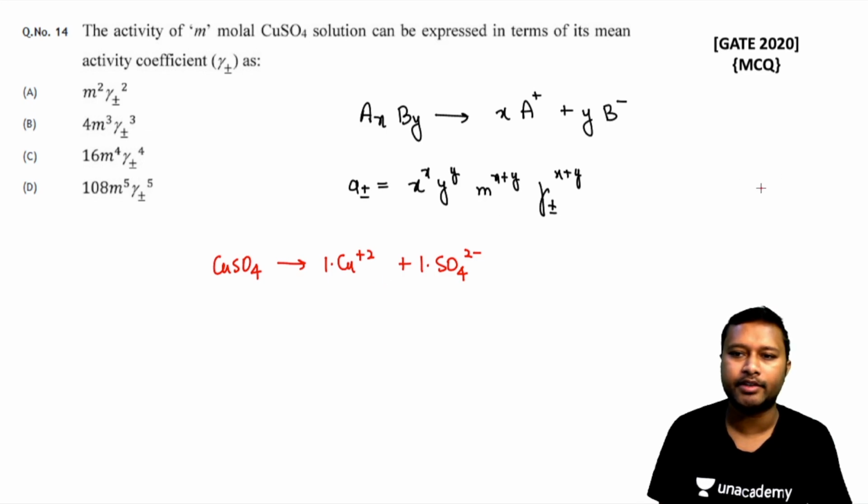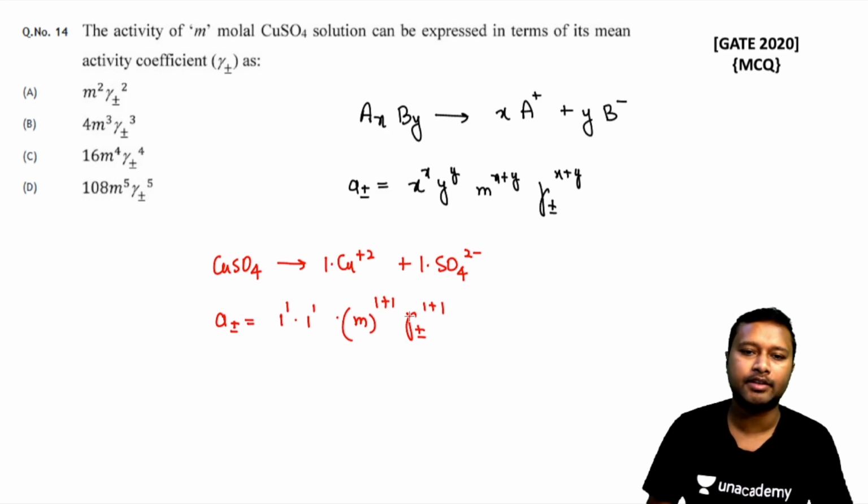So simply I can just solve it for the mean activity coefficient, that is a plus-minus will be equal to, the value of x is 1 here. So I'll have 1 to the power 1, because x is the coefficient here, multiplied by y, y is also 1, so 1 to the power 1, multiplied by m to the power x plus y, so 1 plus 1, and then gamma plus-minus to the power 1 plus 1. Simple as it is, you can just compare and do it easily.